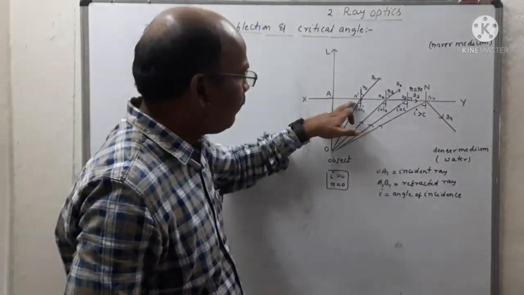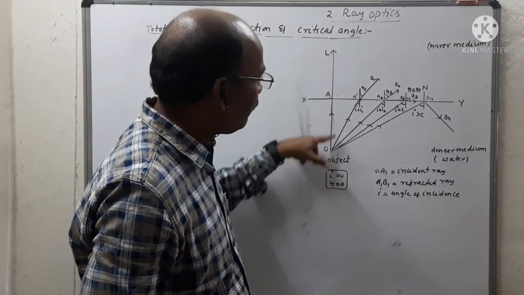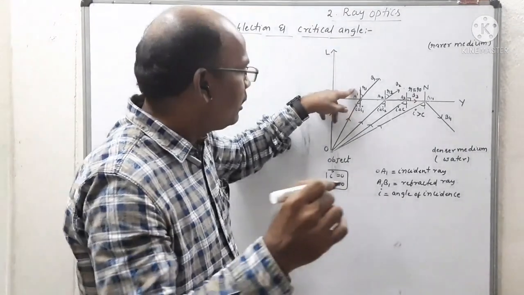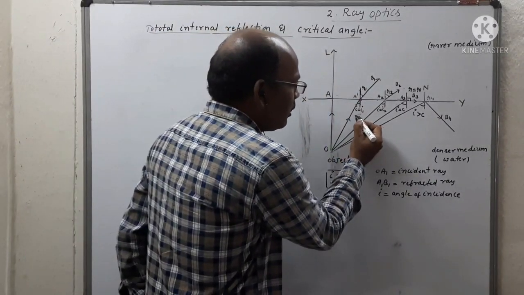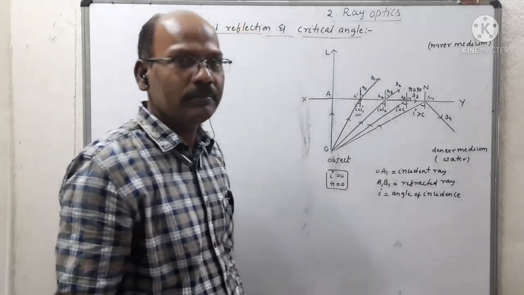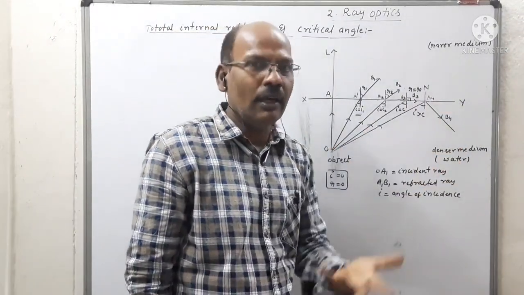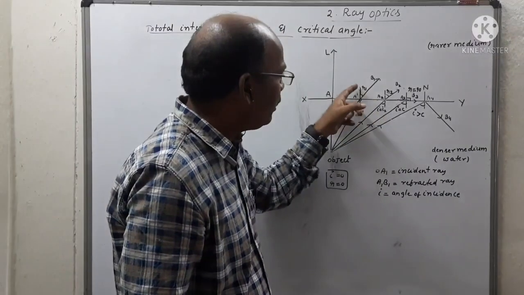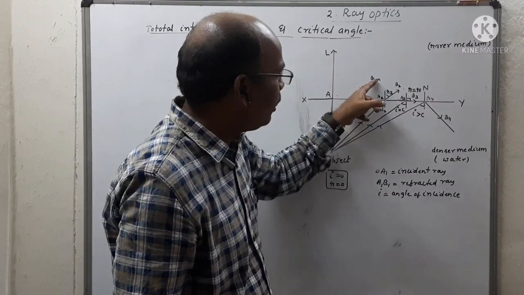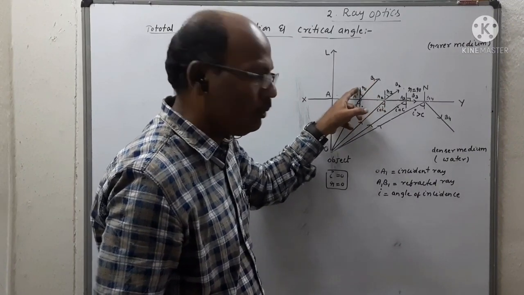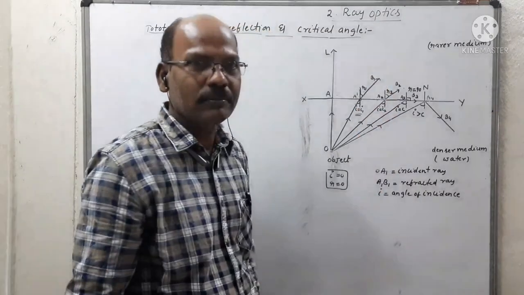Coming to the first point. Suppose the light ray OA1 is incident on the normal with an angle of incidence I is equal to I1. When light ray travels from denser to rarer, definitely it bends away from the normal. So the refracted ray A1B1 is away from the normal, that makes an angle of refraction R1.